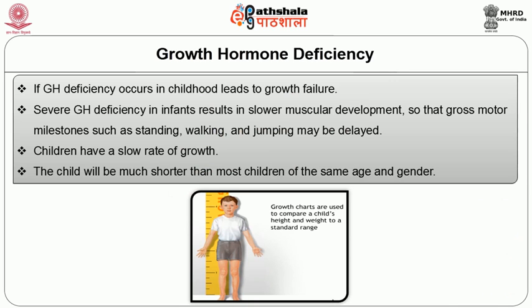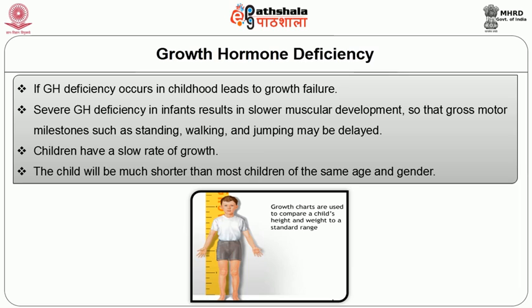Growth hormone deficiency occurring in childhood leads to growth failure, that is small stature. Severe growth hormone deficiency in infants, that is less than 1 year, results in slower muscle development, so gross motor milestones such as standing, walking and jumping may be delayed. Children have a slow rate of growth and will be much shorter than most children of the same age and gender.